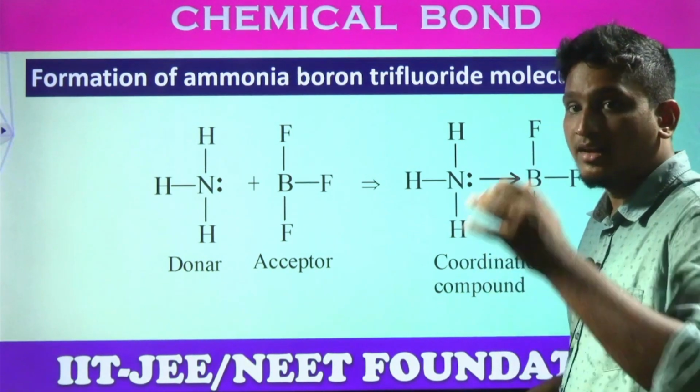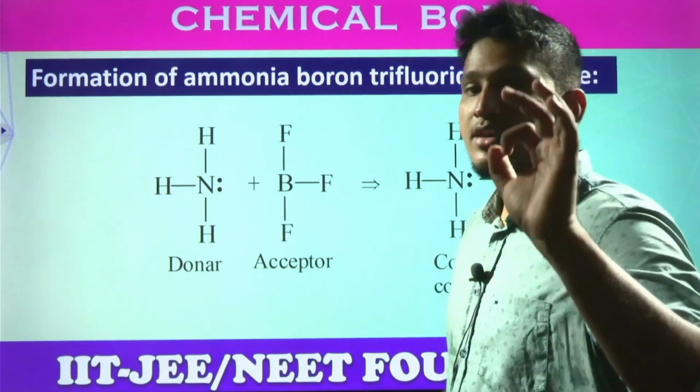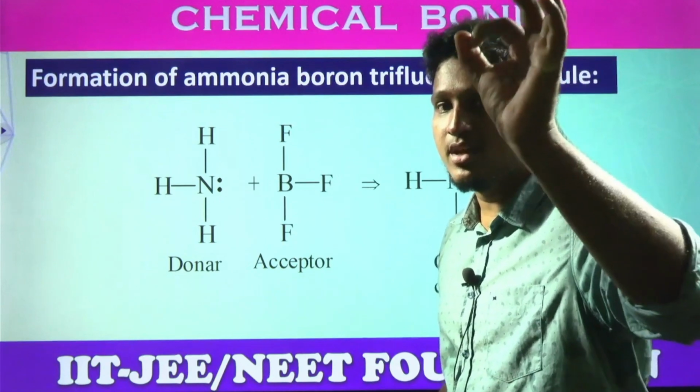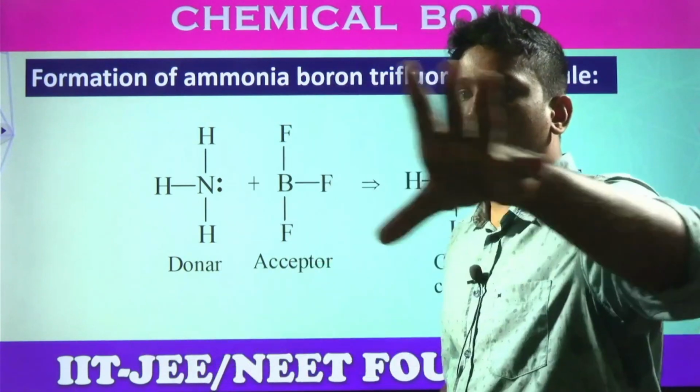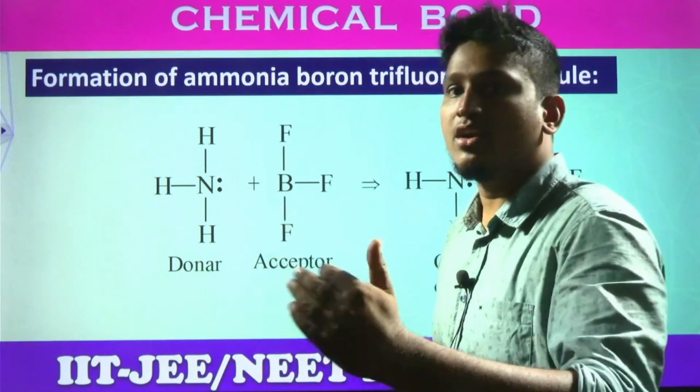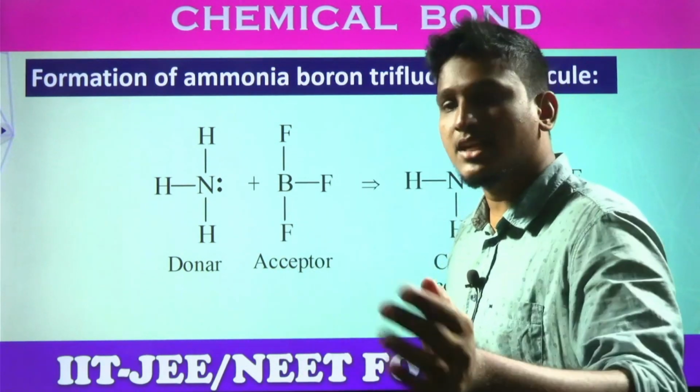Got the clarity? What are the conditions for the formation? One should have an empty orbital, the other should have a lone pair. Which one acts as a donor? The empty orbital component or the lone pair component? The lone pair component acts like a donor, and the empty orbital component species acts like an acceptor.